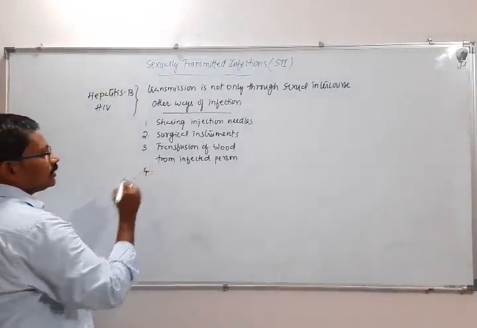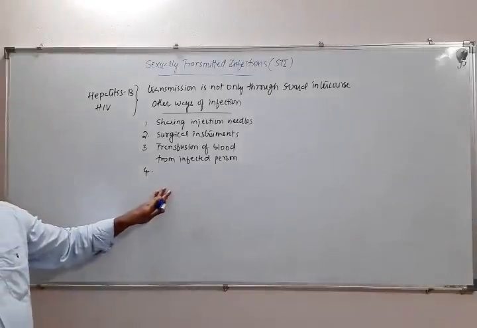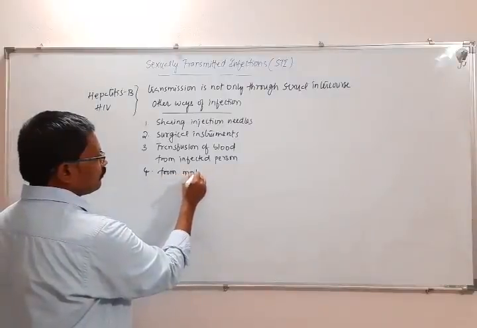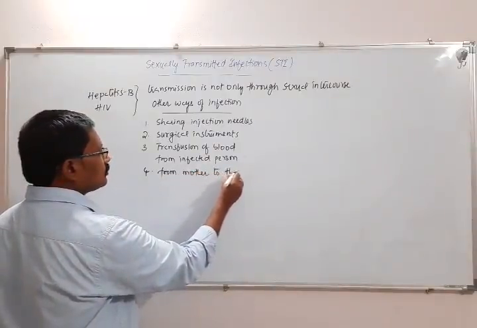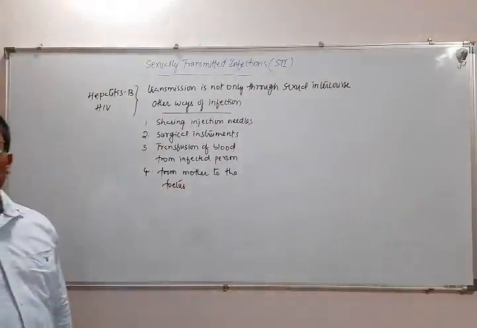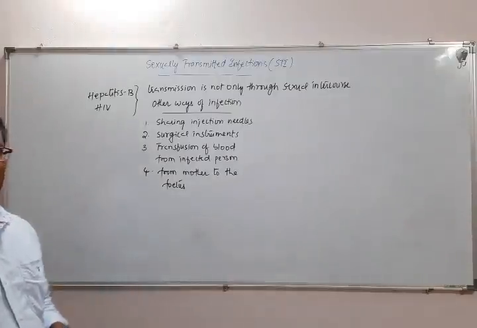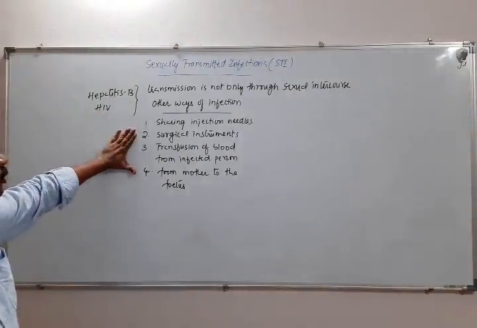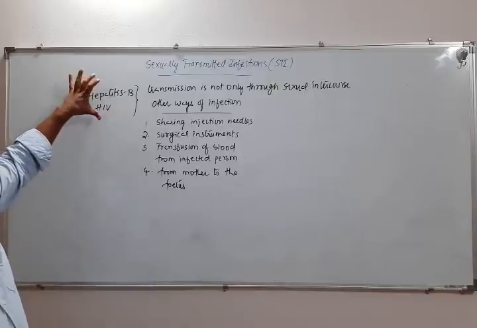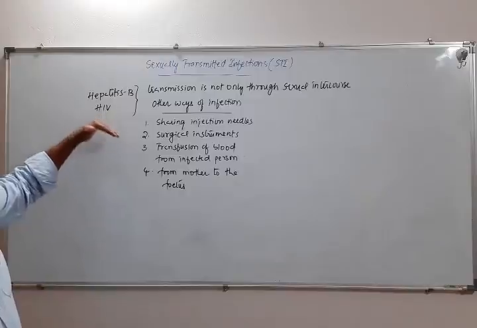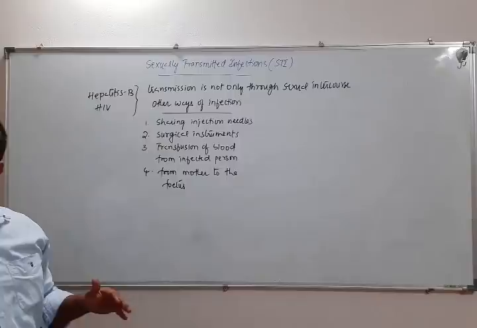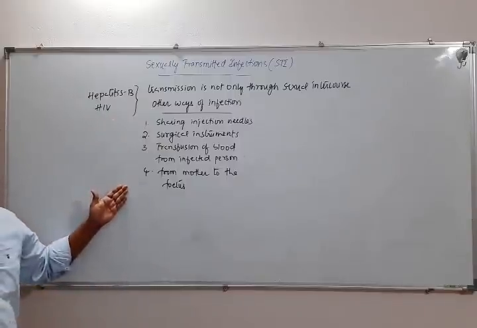And this infection can also be transmitted from mother to the fetus. In these cases there is no sexual contact. So STIs like hepatitis B or HIV can be transmitted not only through sexual intercourse, but also in many other ways.